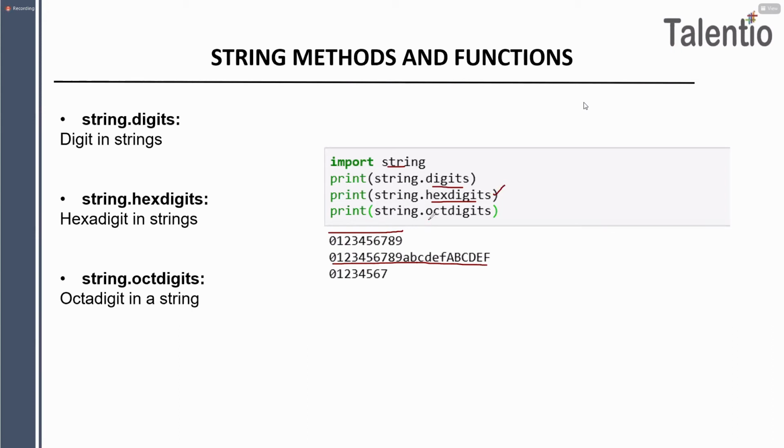String dot octdigits means octal, guys. 0 to 7 means total 8 digits. So you have to add the library which is string. When you print string dot digits, you get all decimal values, hexdigits gives all the hexadecimal values, and octdigits gives all the octal values. Is that clear for you all? Yes, everyone? Is that clear, guys?